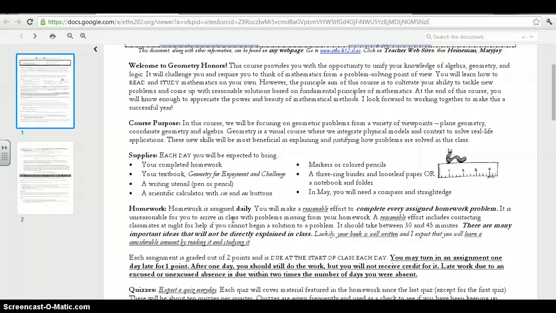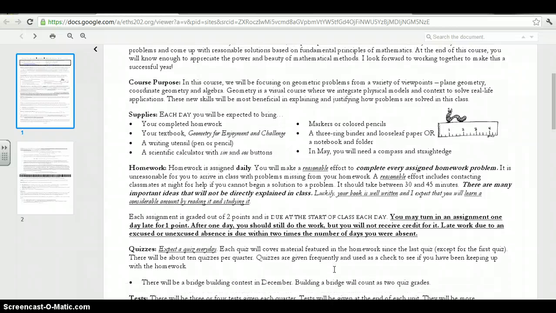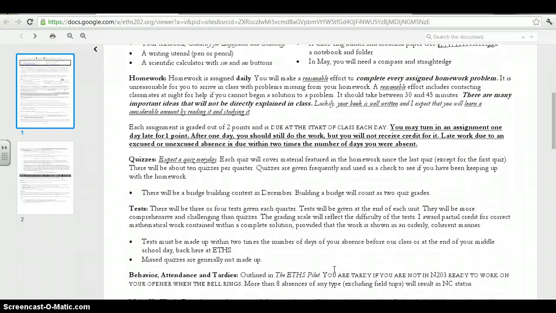If you have any questions, of course, come and see me, and each assignment is graded out of 2 points and is due at the start of class each day. You can turn in an assignment one day late for 1 point, but after that day late, it's a 0. But if you're absent for whatever reason, you get 2 times the number of days you were absent to make up the work. And the class quizzes are pop quizzes,